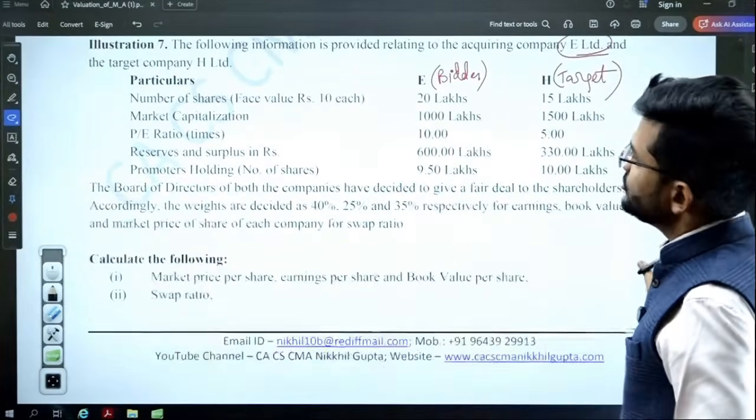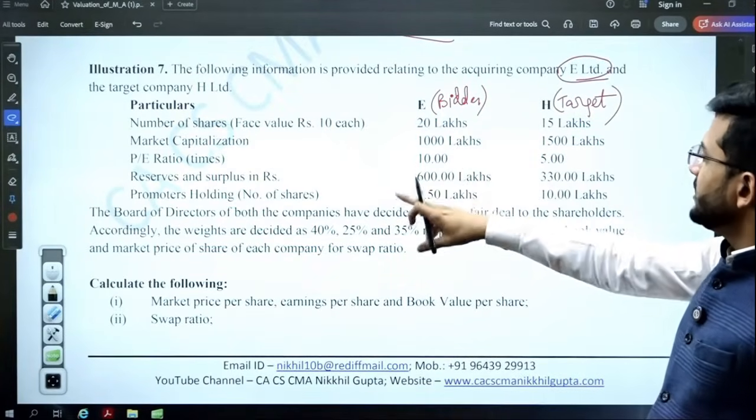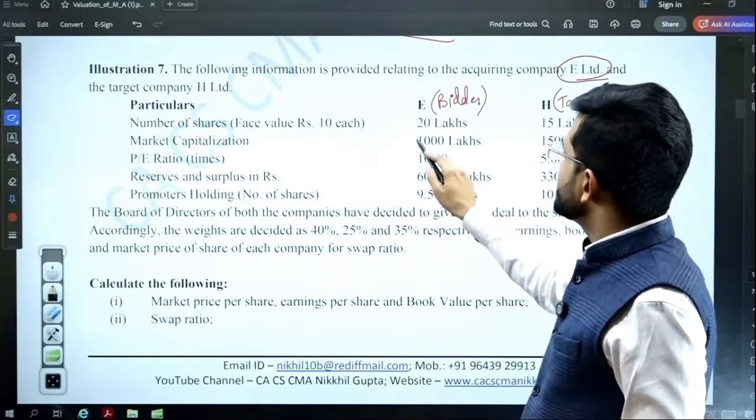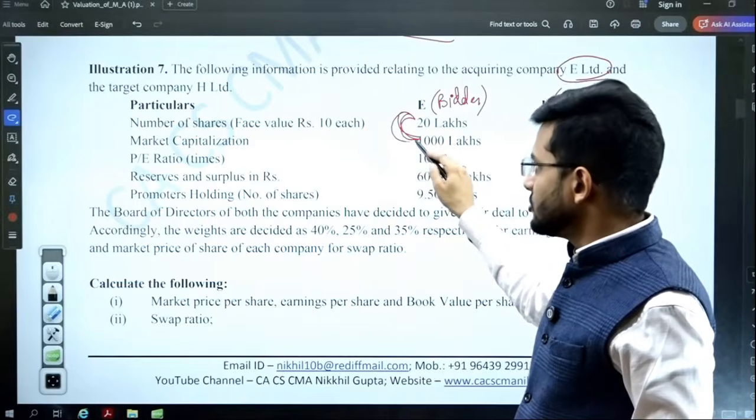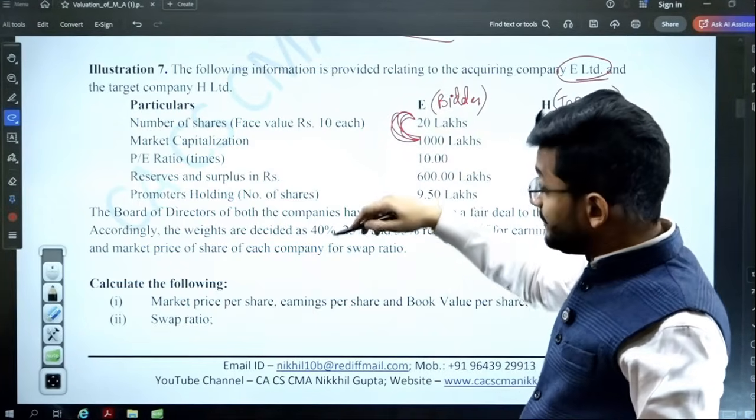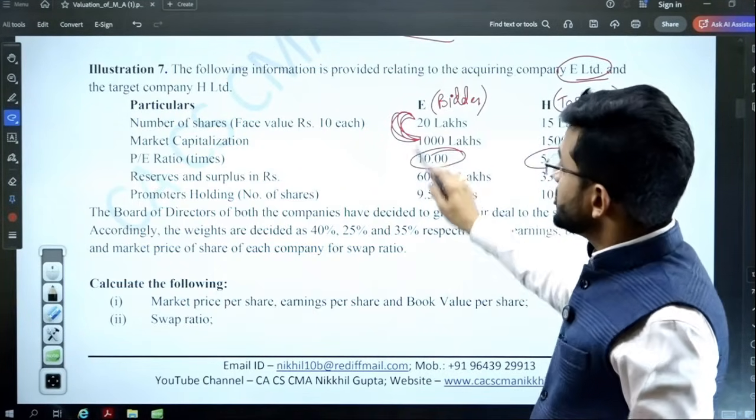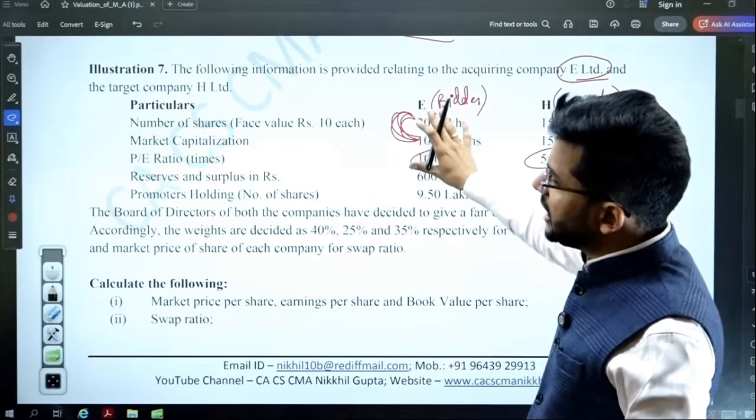Number of shares are given to you. Market capitalization is given to you. PE ratio is given to you. If you divide market capitalization by number of shares, you are going to get the MPS also. And to calculate the EPS, we can use the PE ratio. So all the information is given within these 3 lines to you.